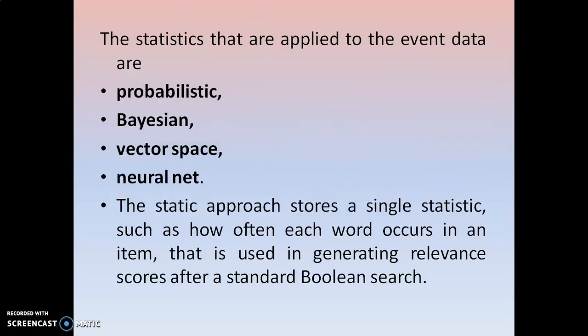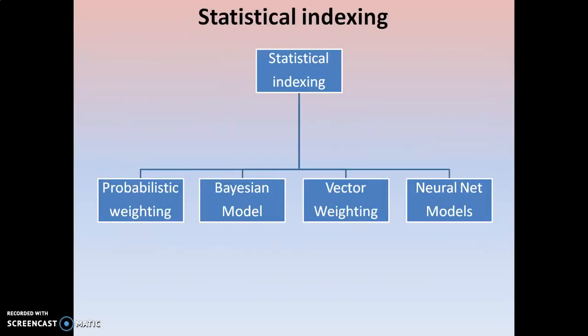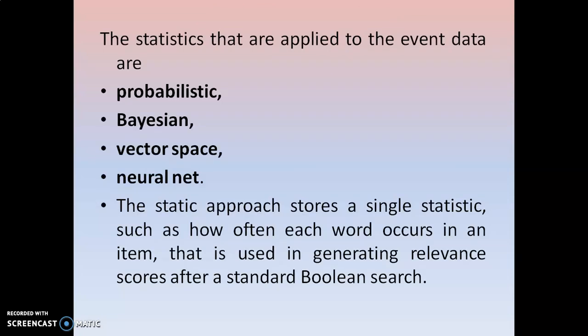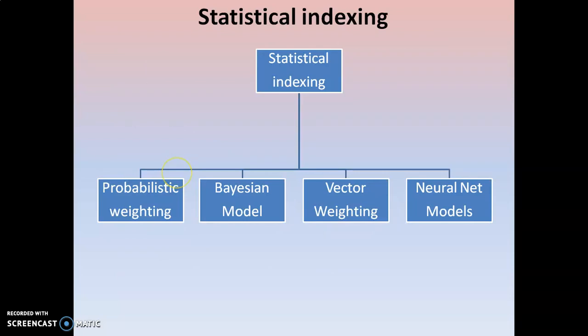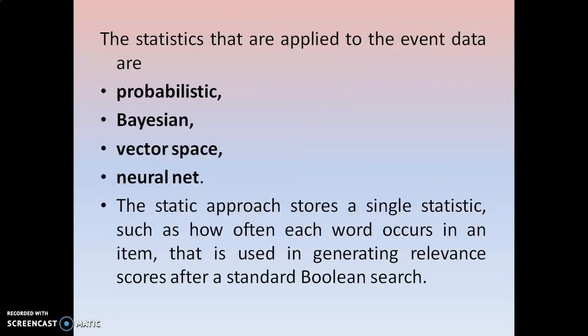So once again we will see from the starting onwards what are the important things we have seen in the probabilistic weighting. Okay, so it is one of the statistical indexing. In the statistical indexing, we are going to talk about the probabilistic weighting. It is one of the good techniques.